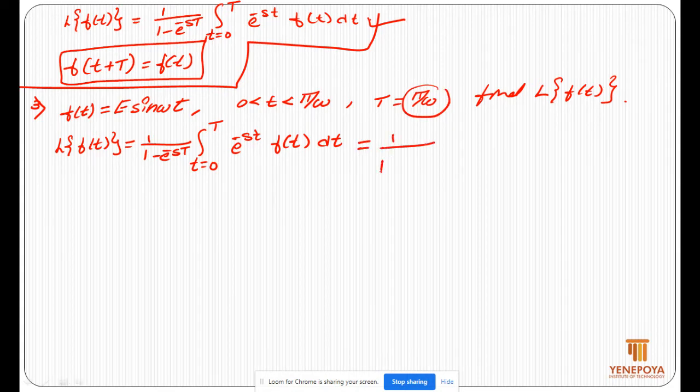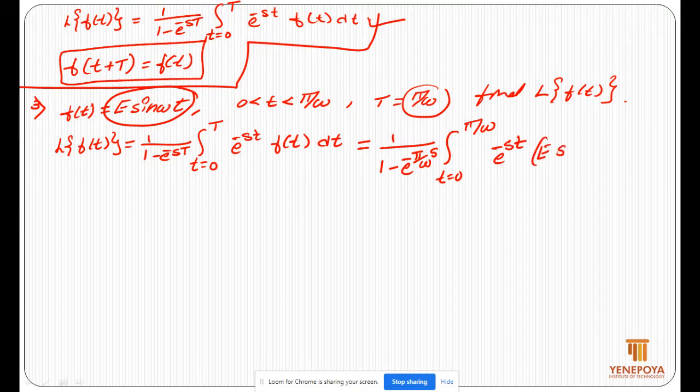So 1 by 1 minus e power minus s times pi by omega. Integrate t is equal to 0 to capital T is pi by omega e power minus st f of t, we have e sin omega t with respect to t dt.